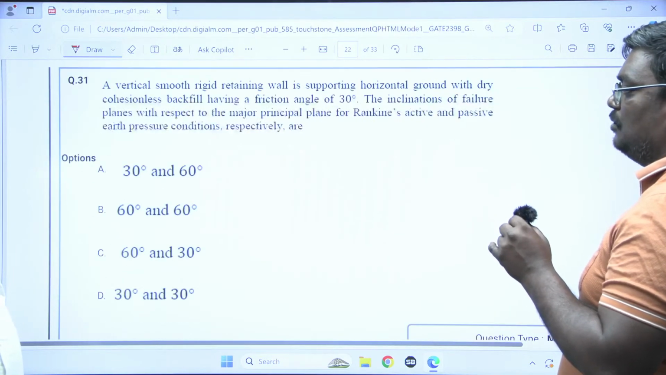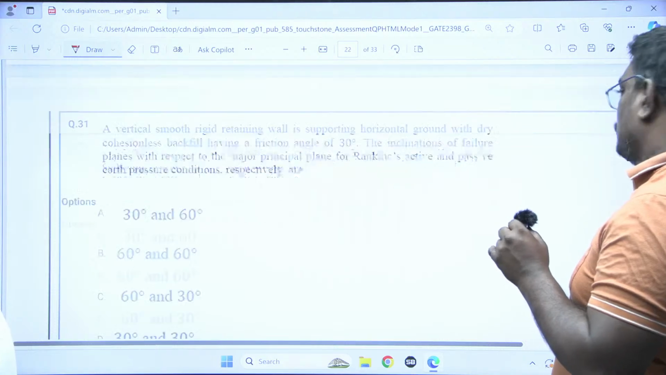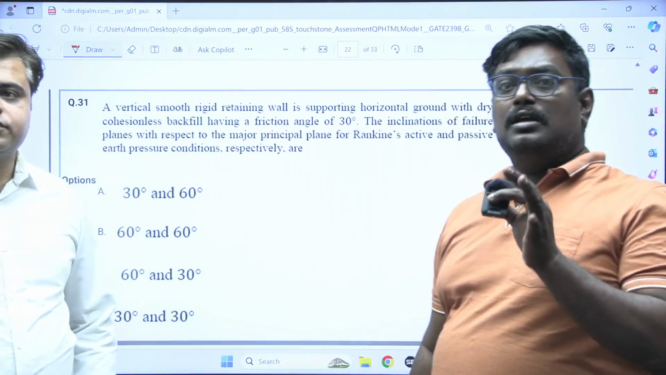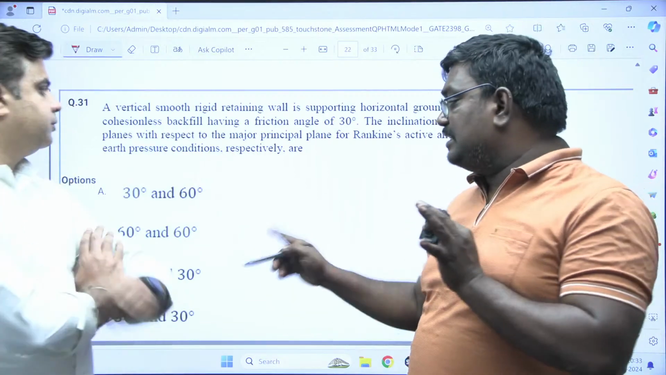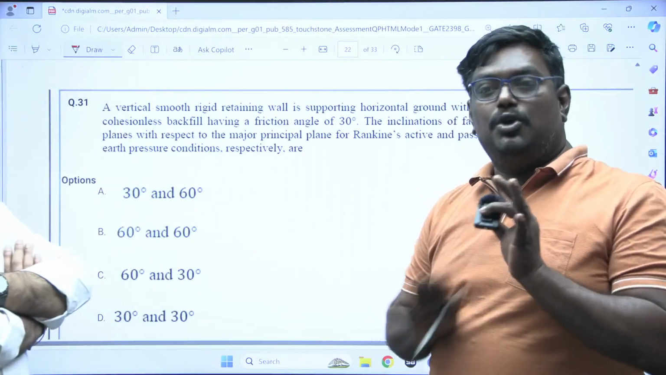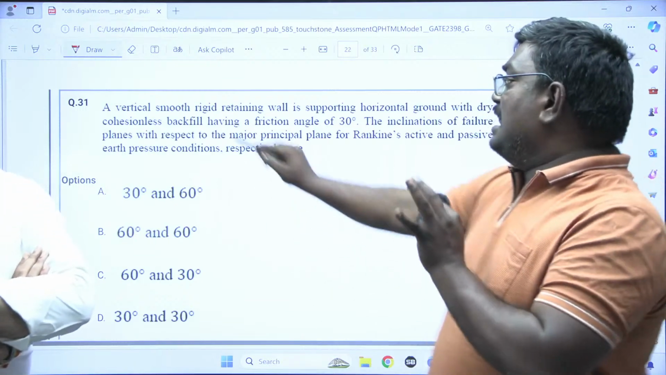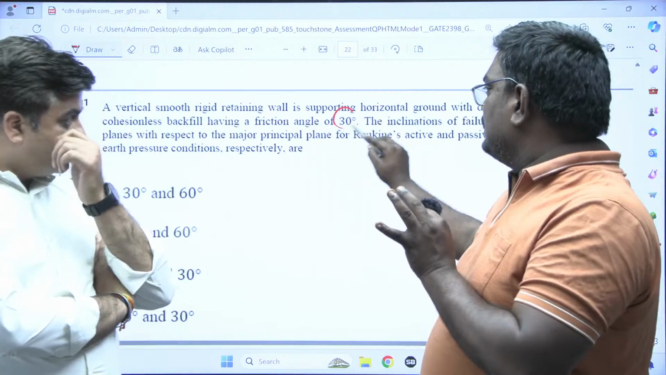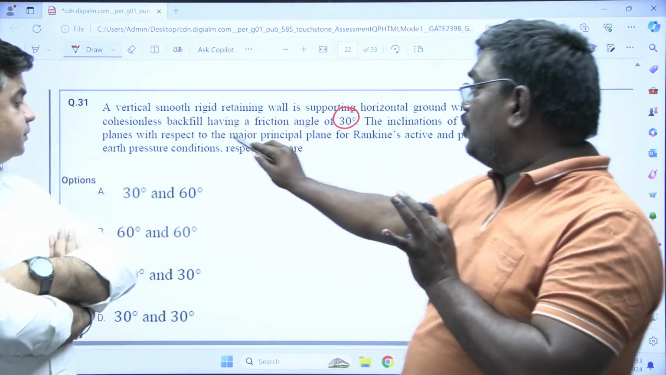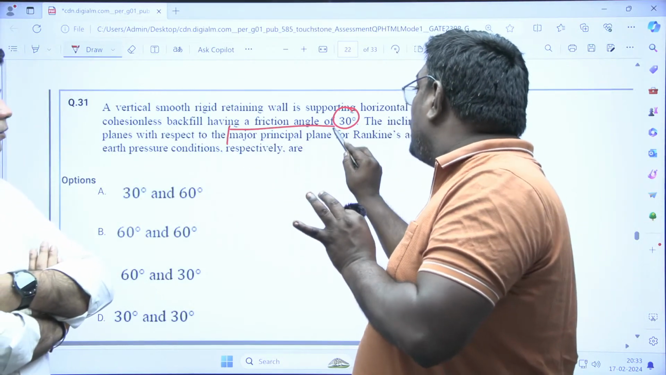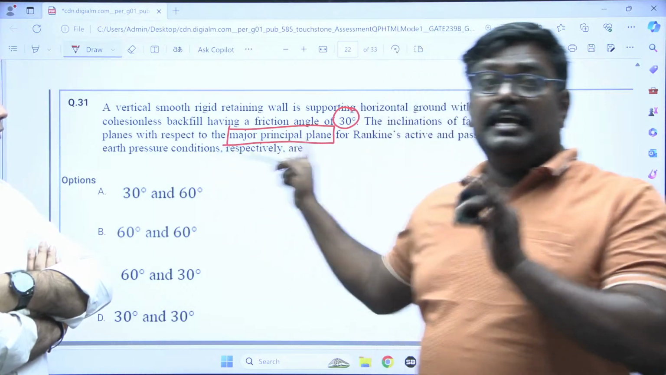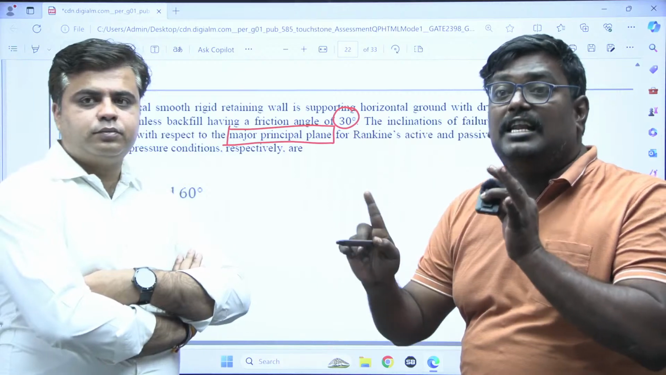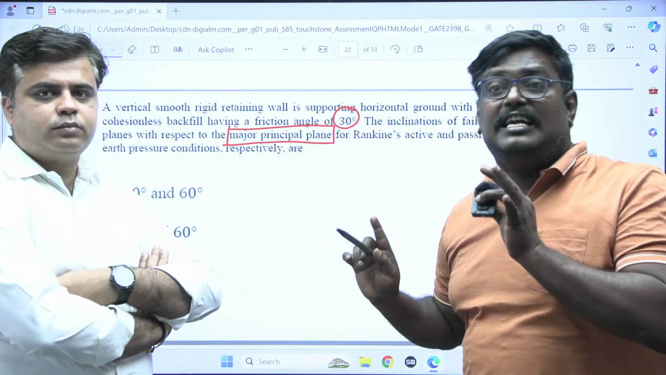See students, this is a very interesting question, and if you think that it is 60 and 30, then it is absolutely wrong. A vertical smooth retaining wall is supporting a horizontal backfill with angle of internal friction 30 degrees. The inclination of the failure plane with respect to the major principal plane. Here this is very important. It is not with respect to the horizontal. If it is with respect to the horizontal, that is a different case.